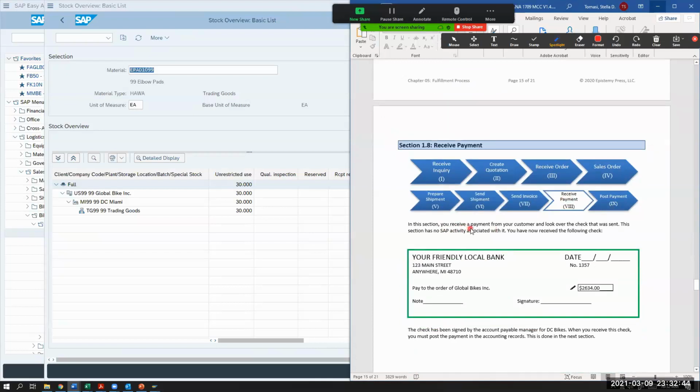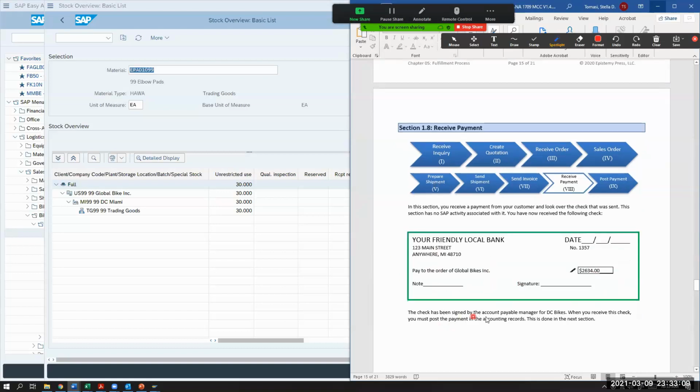So in this section, you receive a payment from your customer and look over the check that was sent. So they're going to send you a check in accounting and someone opens it up. So in this section, there's no SAP activity associated with it. You now receive the following check. So what happened? We got the payment of $2,634 paid to the order of Global Bikes. So this is their check. The check has been signed by the accounts payable manager for DC Bikes.